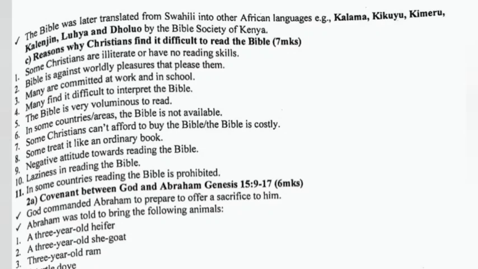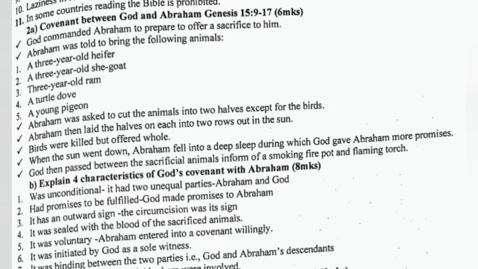Question 2a. Covenant between God and Abraham, Genesis chapter 15 verse 9 to 17. God commanded Abraham to prepare to offer sacrifices to him. Abraham was told to bring the following animals: a 3-year-old heifer, a 3-year-old shepherd, a 3-year-old ram, a turtle dove, and a young pigeon. Abraham was asked to cut the animals into 2 halves except for the birds.